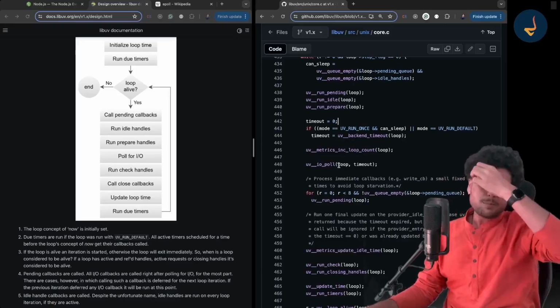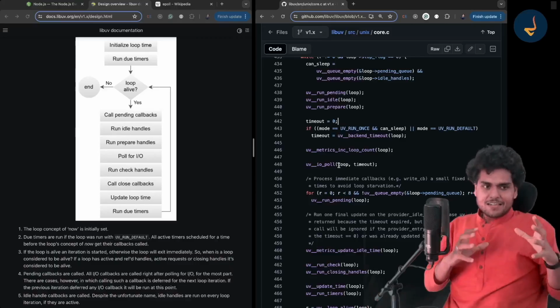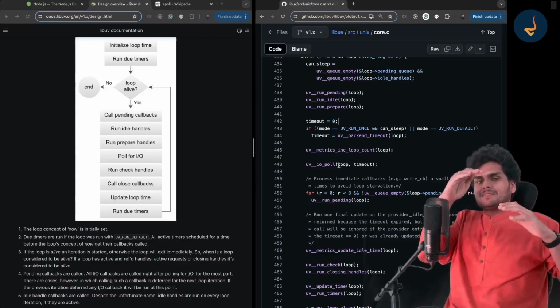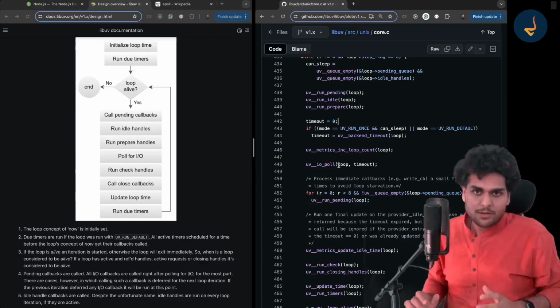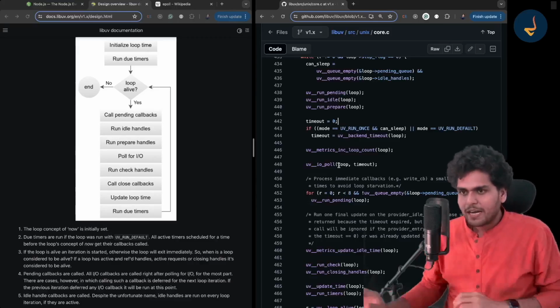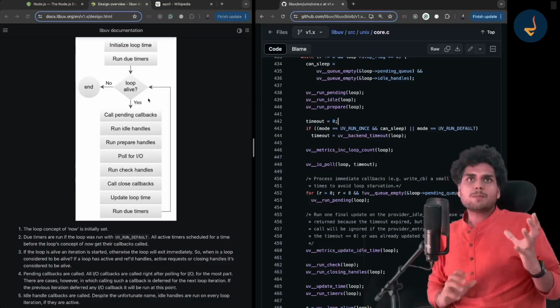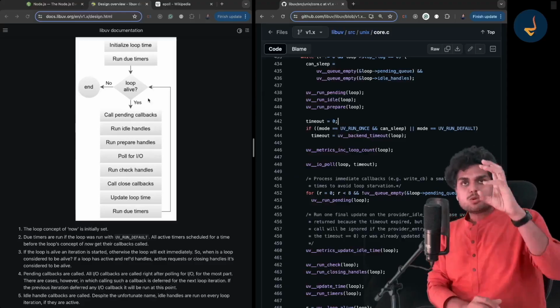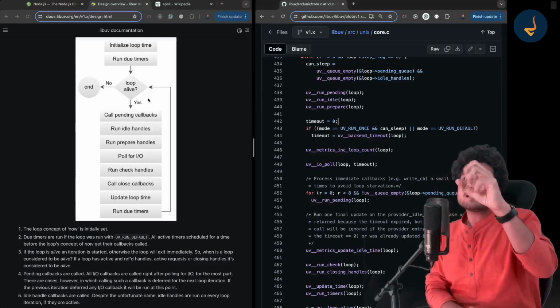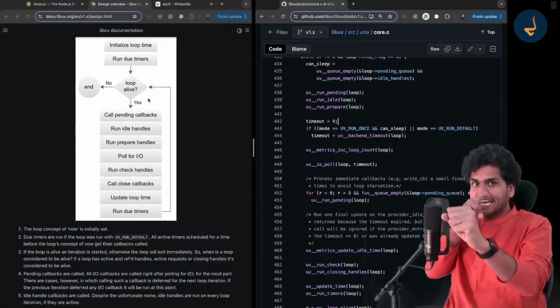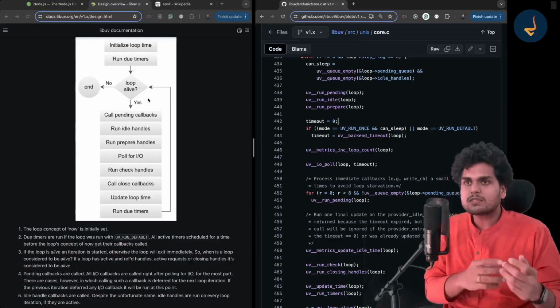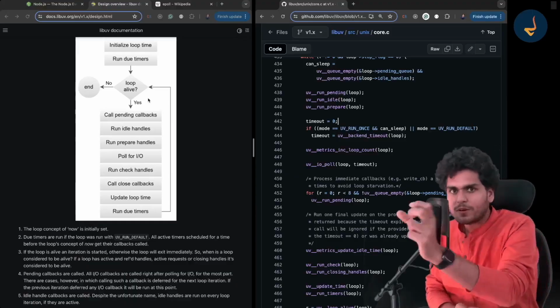Before it goes to the poll phase, it calculates, let me try to explain. Suppose you schedule a timer, so libuv knows there is a timer which is ticking and it can expire. Suppose you ran a setTimeout with 5 seconds.